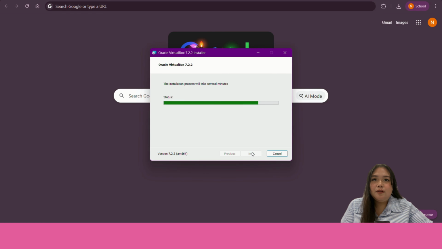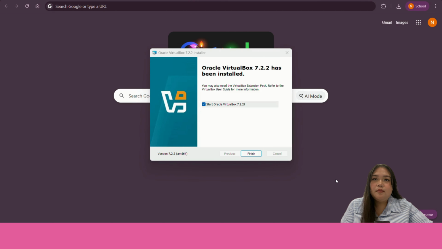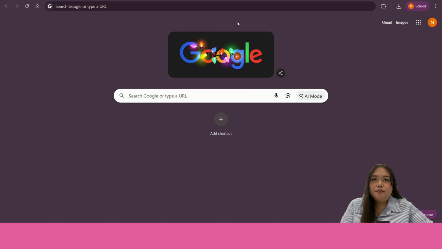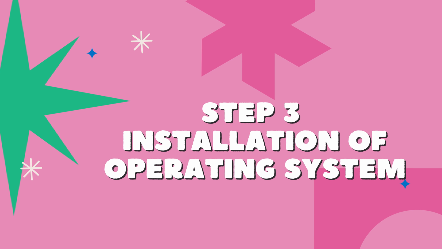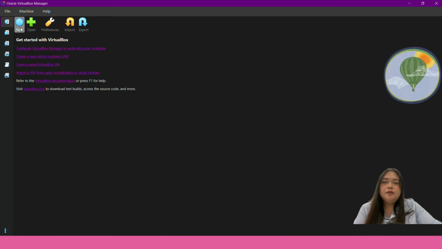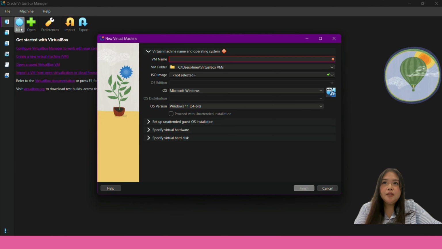So it's almost done. And it's already installed. Click on finish. So this is the VirtualBox Manager. Click on new and then click VM name and then type in Windows 2016. When you're done, click finish,